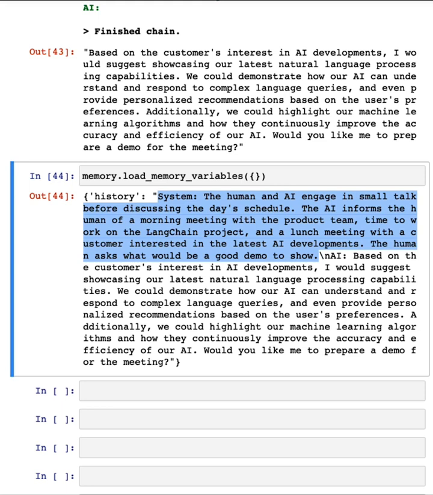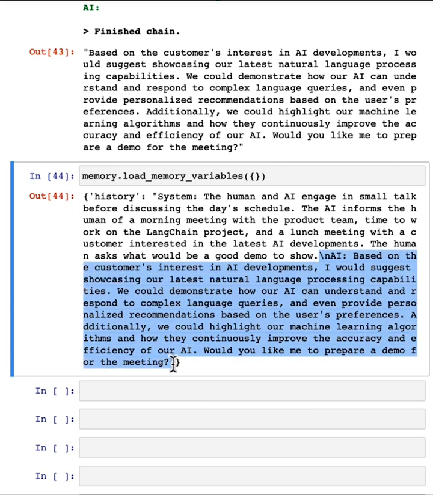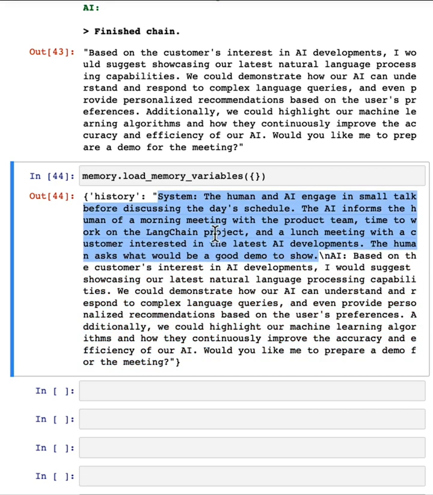With the conversation summary buffer memory, what it tries to do is keep the explicit storage of the messages up to the number of tokens we have specified as a limit. So this part, the explicit storage, we try to cap at 100 tokens because that's what we'd asked for. And then anything beyond that, it will use the LLM to generate a summary, which is what is seen up here.